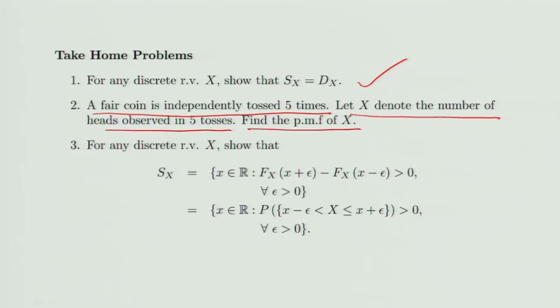Find the probability mass function of X. We'll later consider a much more general random variable than this, but for the time being try to find the probability mass function of this random variable. Now for any discrete random variable X, the support is same as the collection of all those x belonging to R such that probability X lies between x minus epsilon and x plus epsilon is greater than 0. So try to do these problems.